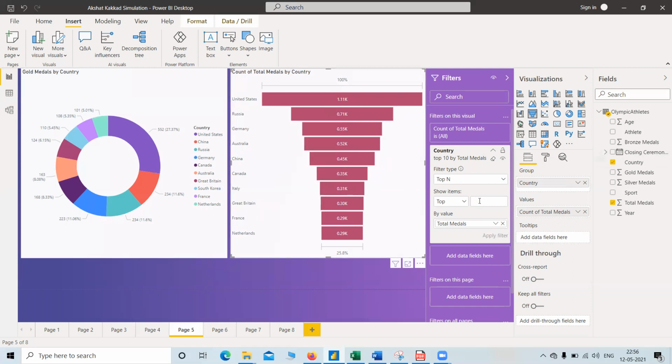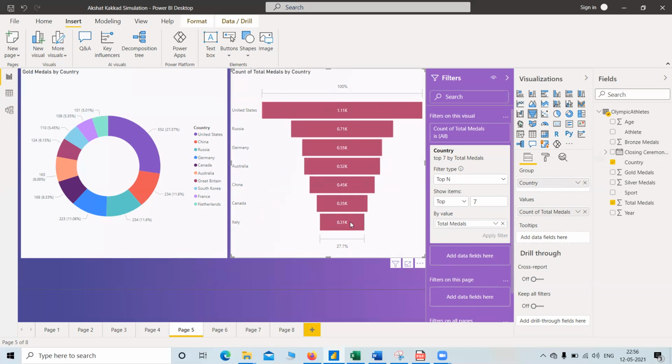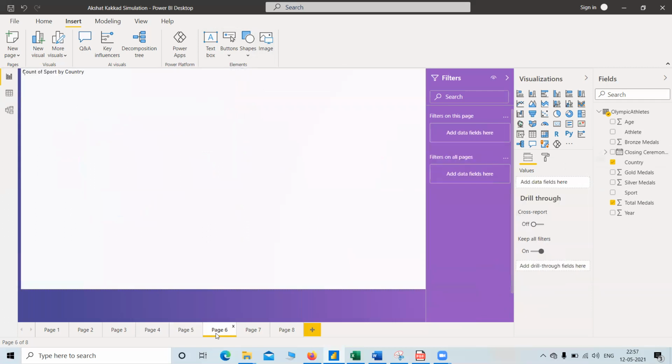If you want 7 levels, then you can put 7 here and apply the filter. So the first 7 will be there. And so we can also add text boxes, buttons, shapes, and images, etc. here from Power BI.